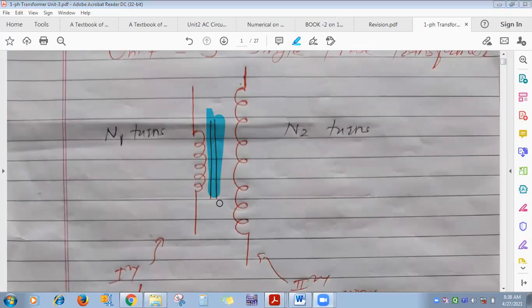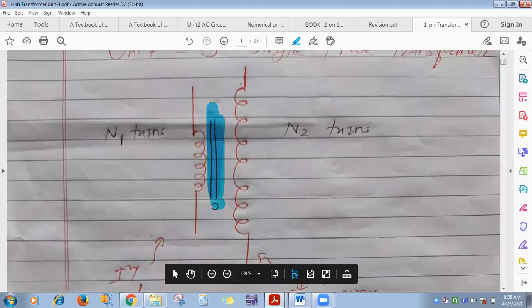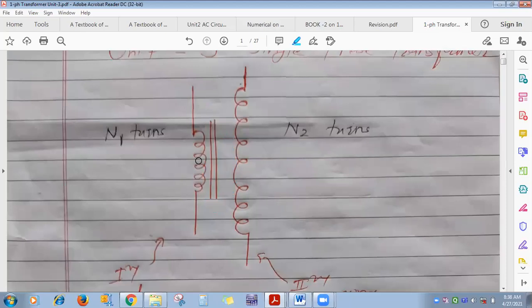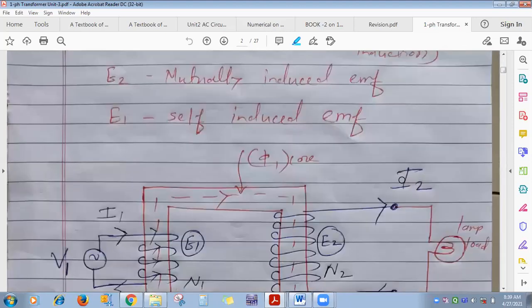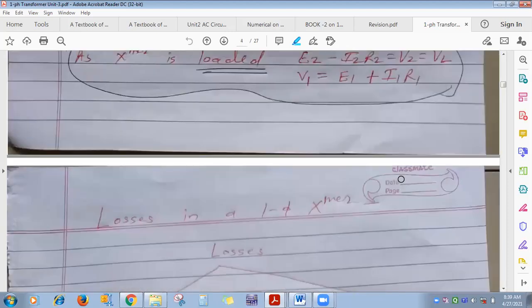And the core is not solid; it is laminated. Why is it laminated? To reduce which loss? Eddy current loss. Which losses are constant? Iron loss or core loss, that is eddy current loss and hysteresis loss. As I started explaining losses, we'll go directly to that.